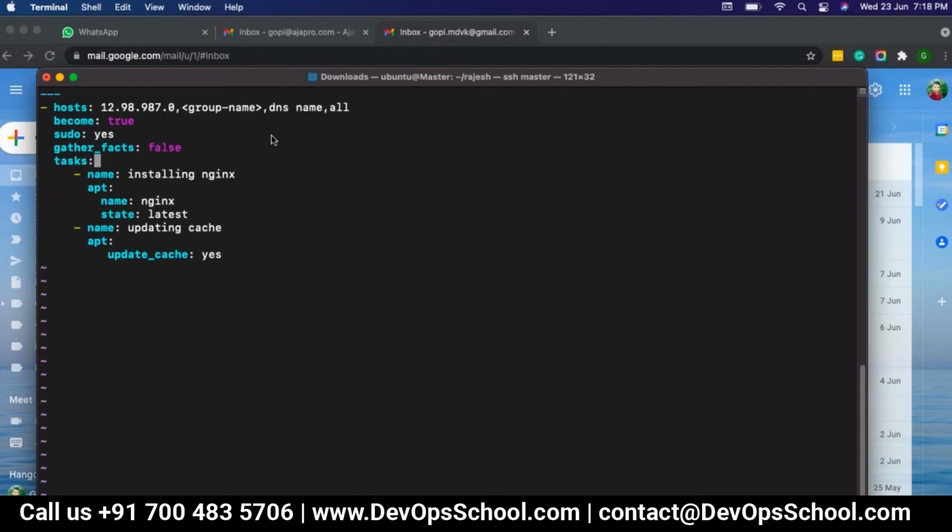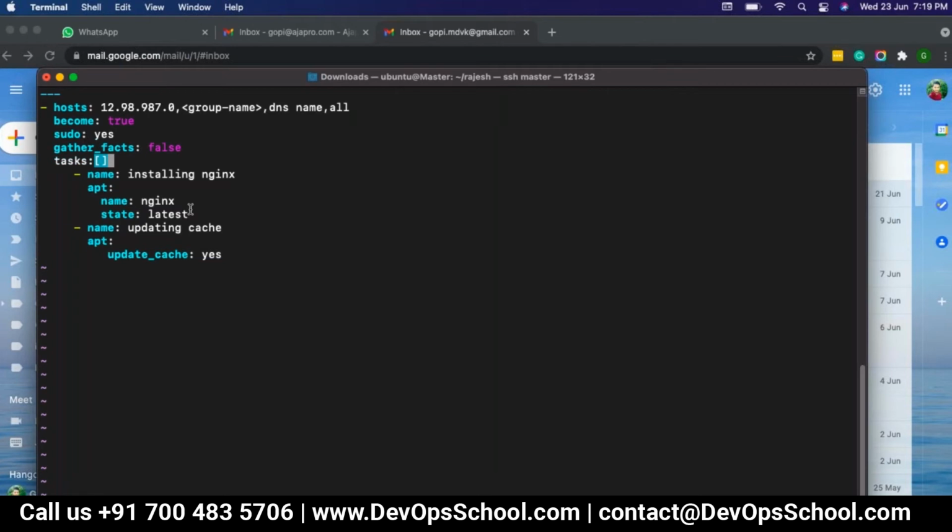Then tasks. Task means, suppose for example, why we actually use Ansible: because we need to perform a set of operations on the particular targeted slave server, right? So that terminology, performing some operations, can be called tasks. What task you want to perform, you will mention under tasks. So tasks is a collection of arrays, like a list.